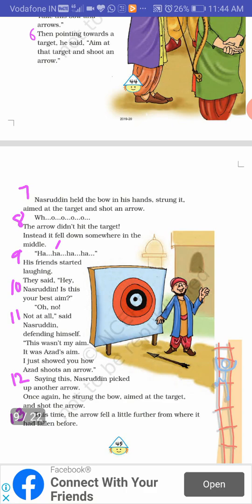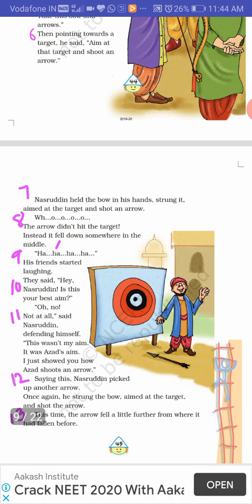This wasn't my aim, it was Azad's aim. So he put the blame on somebody else. He blamed Azad that it is not my aim, it is Azad's aim. I just showed you how Azad shoots an arrow. So he is exhibiting somebody else's skill. When he fails to hit the target, he blames it on others.